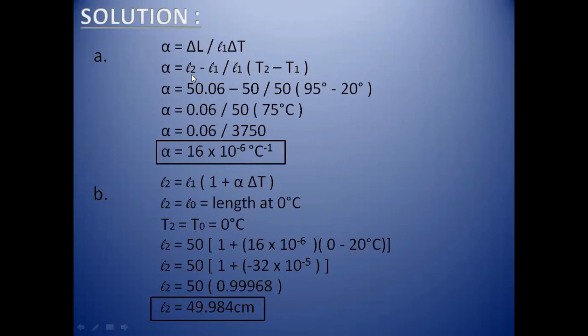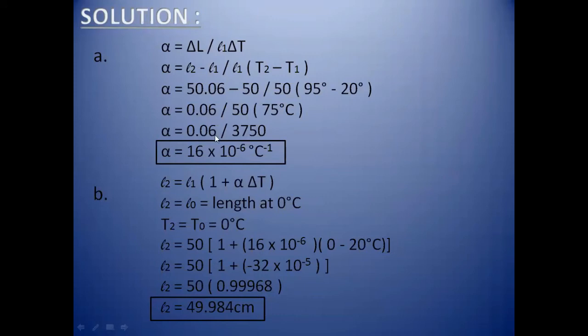And now, as we know that the total length at temperature T2 is 50.06 and the L1 is 50, we replace the quantities by their values, and after doing the simplification step, after subtracting the numerators, we will find a value of 0.06 in the numerator, and when we subtract the temperatures, we will get 75, and when we multiply it by 50, we will get that value.